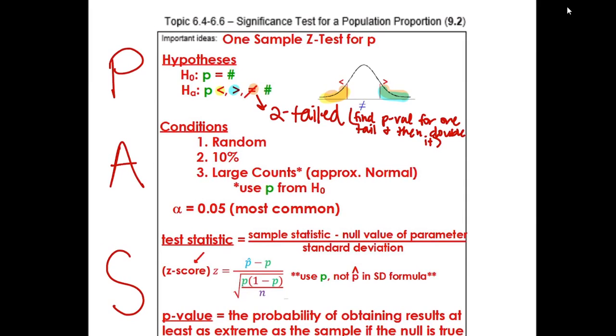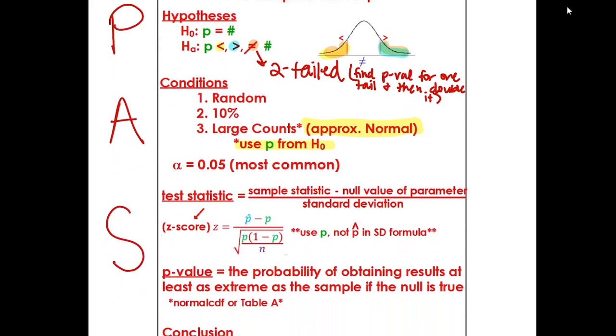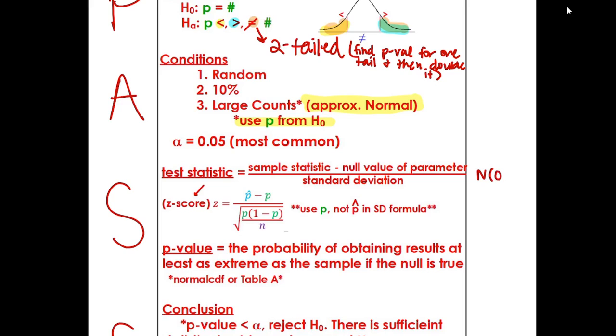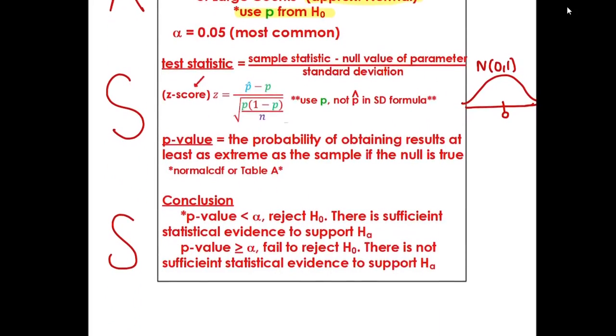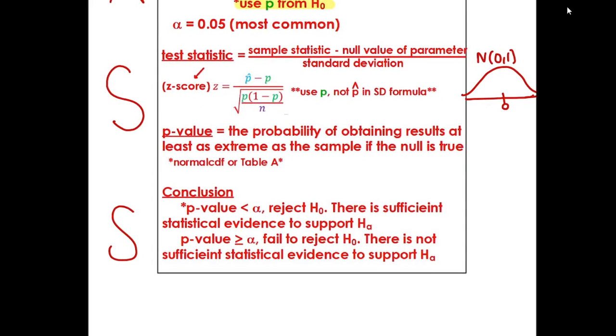We use the same three conditions, random, 10%, large counts. For the large counts, make sure you say approximately normal. That's always important. And that you're using the p from the null. It's also super important. And then we have our test statistic, our z-score. I do like you to add here the z-score curve. You don't need to do the original curve because that's too much work, but the z-score curve you could put on there. It's easy. And then we have table A, normal, or use normal CDF or table A to get the p-value, and our conclusions here.